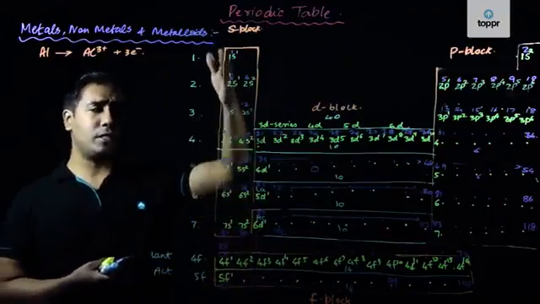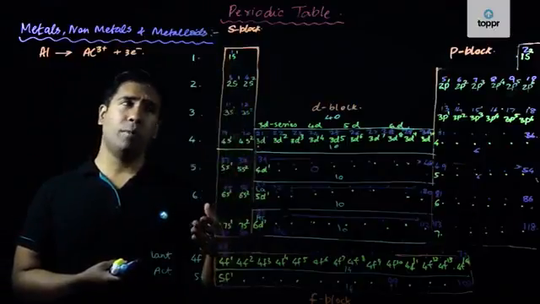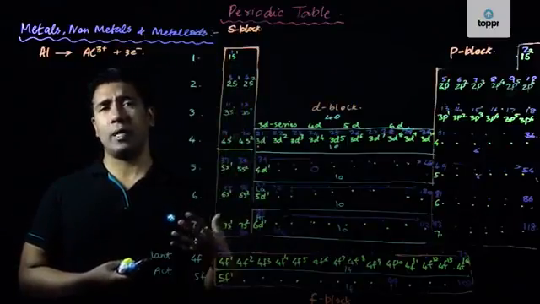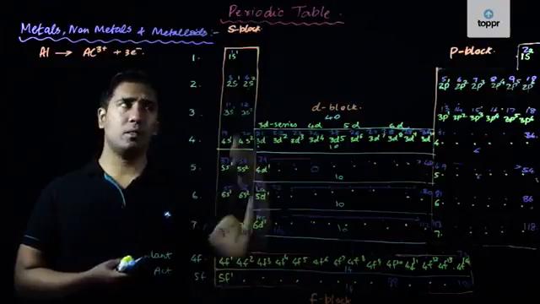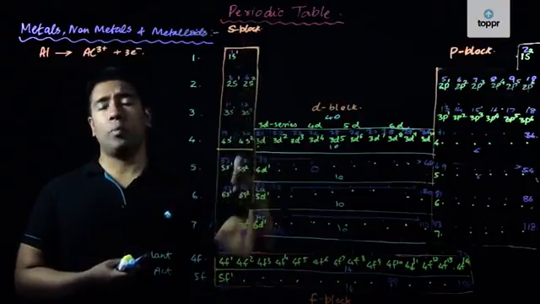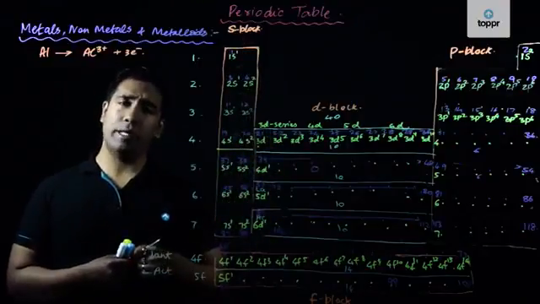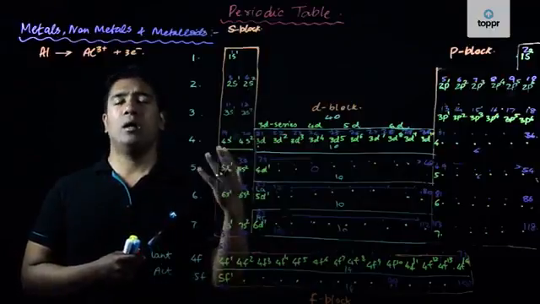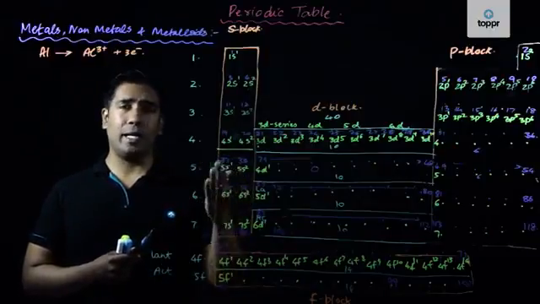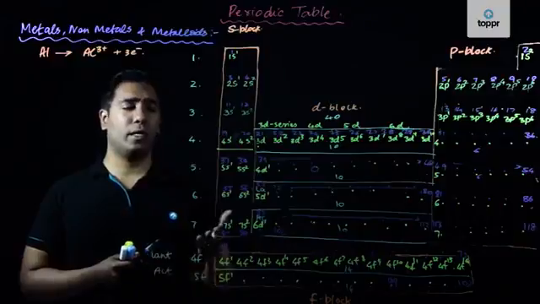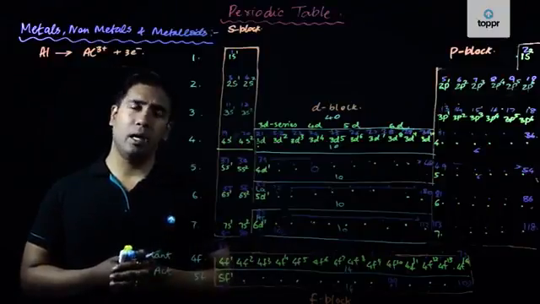So we have this first group completely made up of very strong, highly electropositive metals. Then the second group are also very strong metals, but their electropositivity is slightly less as compared to alkali metals.